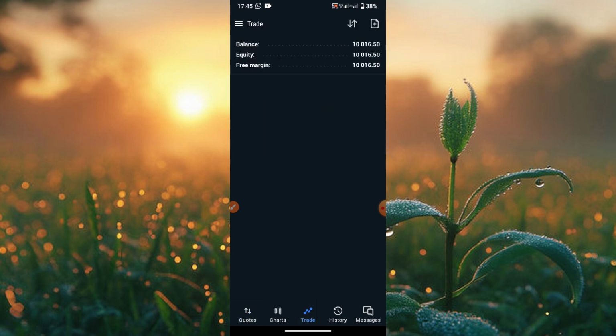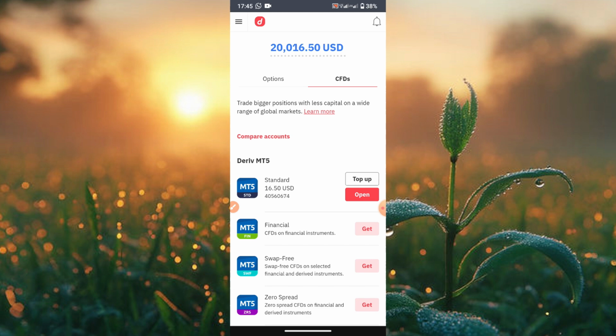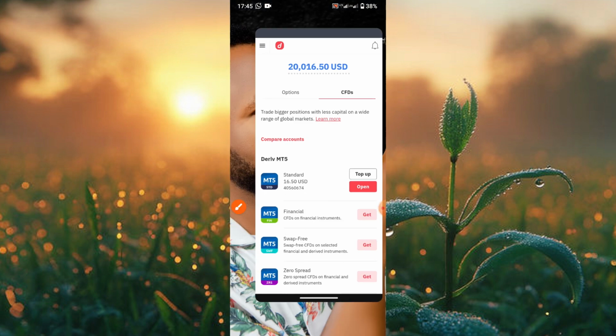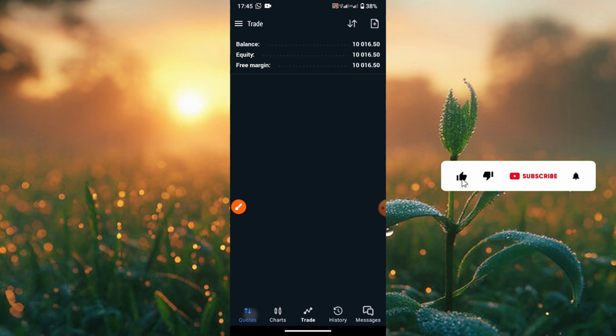If you do not see any balance on this account, normally it should show you $10,000 in your demo account. But if it does not show you, you go back like I previously explained. You click on your top up. You click on top up, then you go back, you see 10,000 in your account. And if you blow up the 10,000 in your practice, you go back again, you top up, you keep practicing until you perfect your skill. That's it.